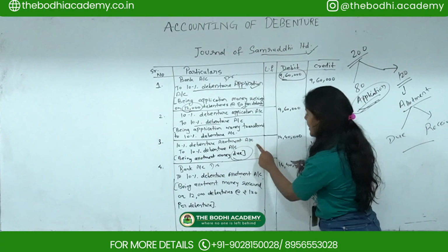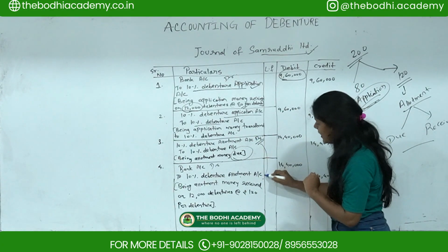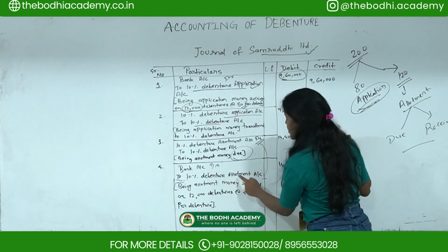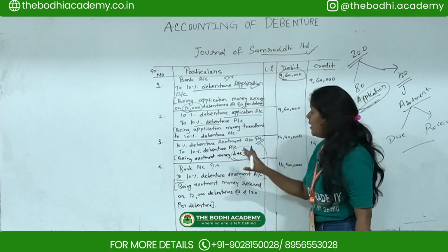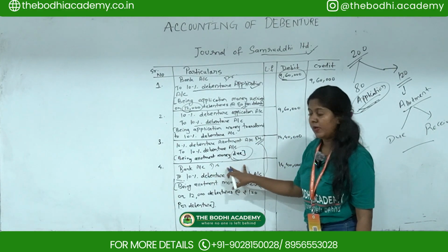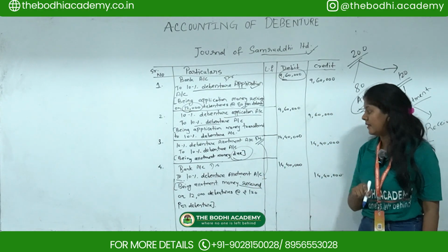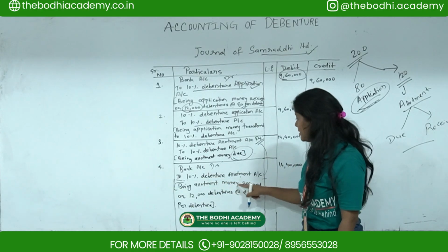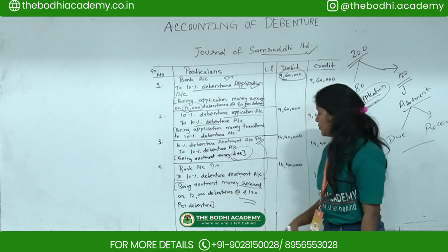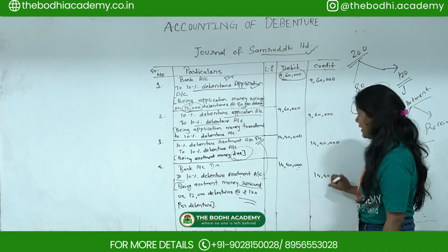Now here the allotment account, for the first entry, it was debited. Now for the second entry you have to credit it. So if you see, we have credited this to 10% debenture allotment account, and we have shown that whatever money was due, you have to pass in the bank account. Okay, and you have to show that the money is being received, and whenever you are writing the narration, you have to write down: being allotment money received on 12,000 debentures at rupees 120 per debenture. So the answer will be 14,40,000 here on both debit and credit side.